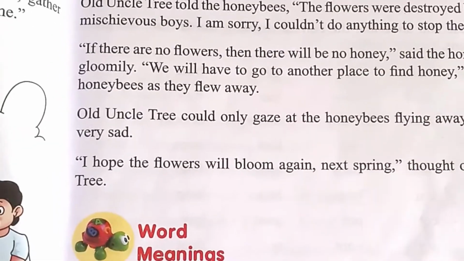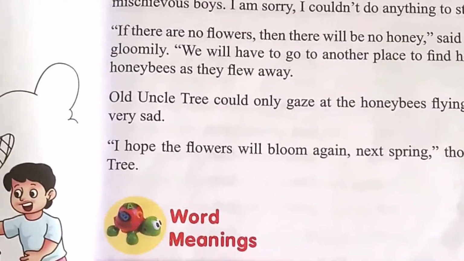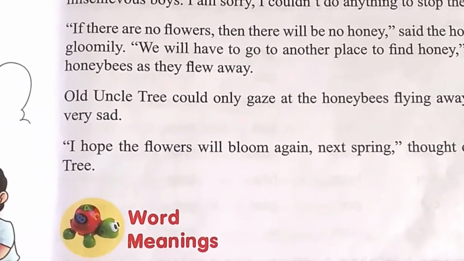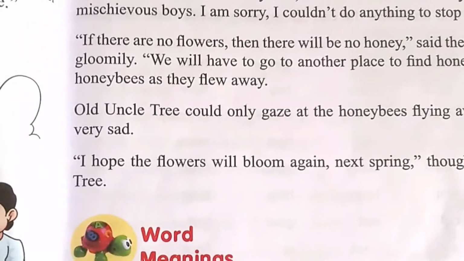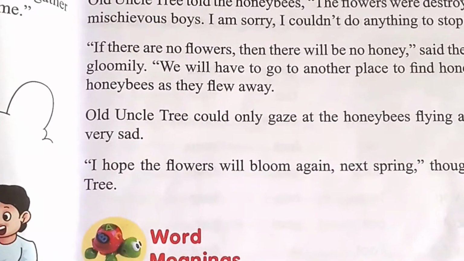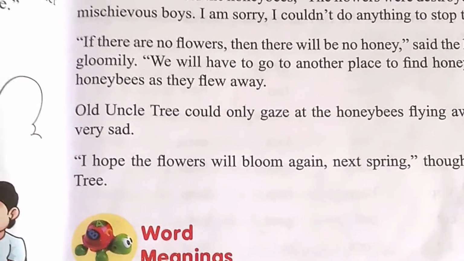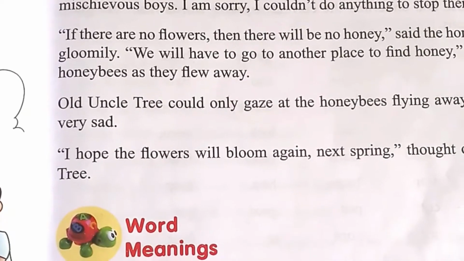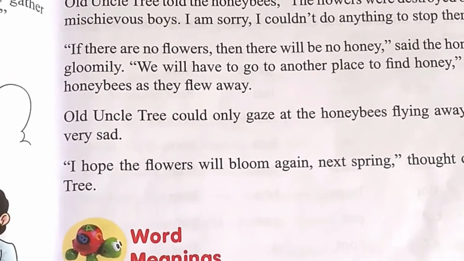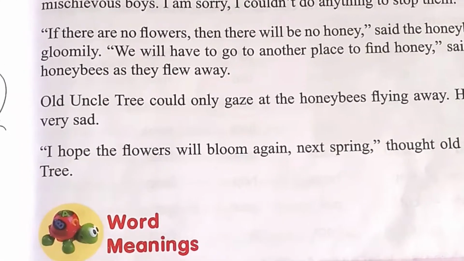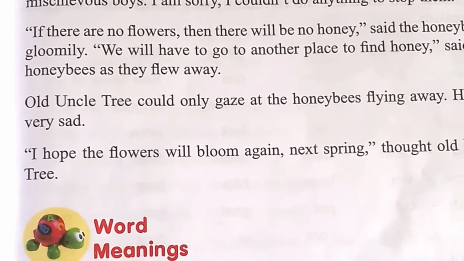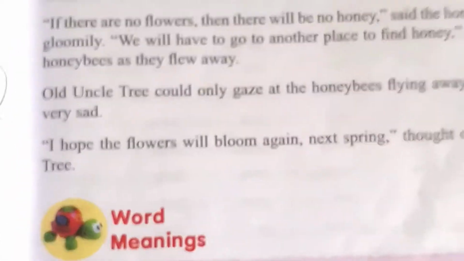So this lesson is all about flowers, children. The moral of the story that we can learn is we should not destroy our nature. Nature is very important to us and it was created by God. We have no right to destroy anything in and around us. Flowers, birds, animals, these are very important for us. So I hope I am clear with the lesson, children.